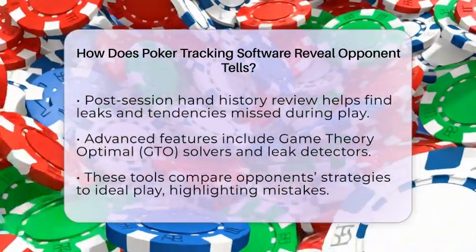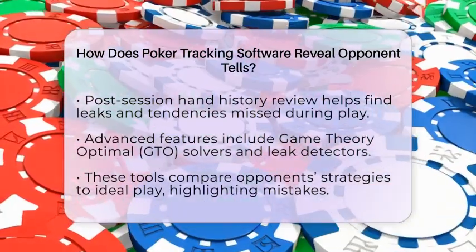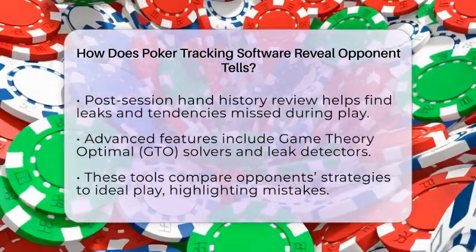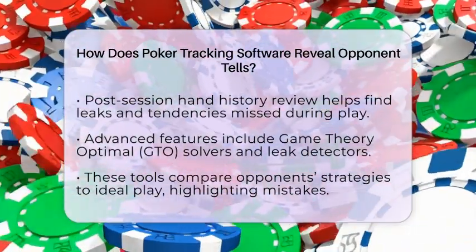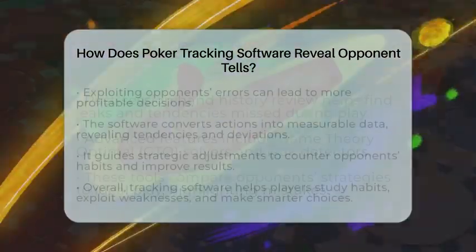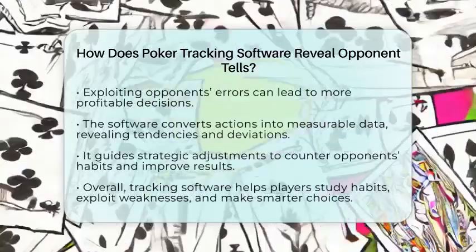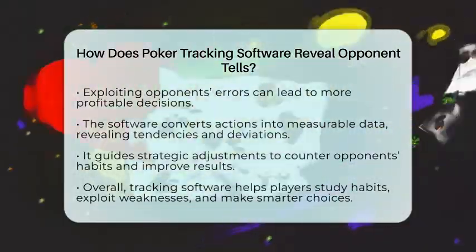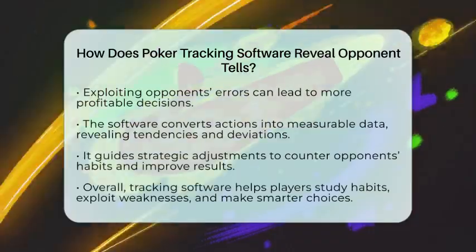Some advanced tools even include features like game theory optimal solvers and leak detectors. These compare your opponent's stats against ideal strategies, showing you where they might be making mistakes. If they are playing mathematically incorrectly, you can exploit those errors profitably. Using all this information, you can adjust your strategy to counter their tendencies and increase your chances of winning.